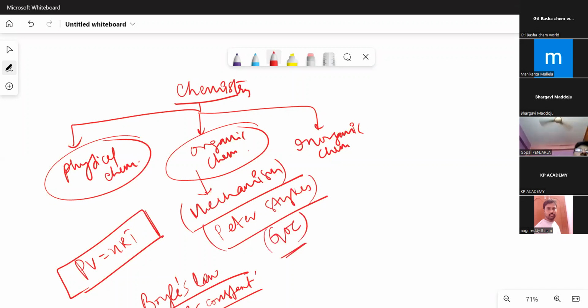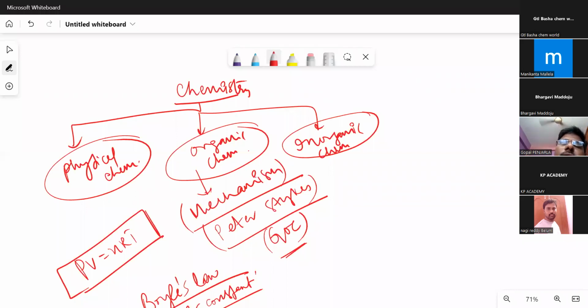And the third part of the chemistry is inorganic chemistry. Inorganic chemistry is a very much neglected branch of chemistry, I should say, both by the teaching community as well as students. But we should not forget that inorganic chemistry has equal weightage to physical as well as organic chemistry. 33% of questions we will anyhow get in the advanced as well as mains examination from inorganic chemistry also.